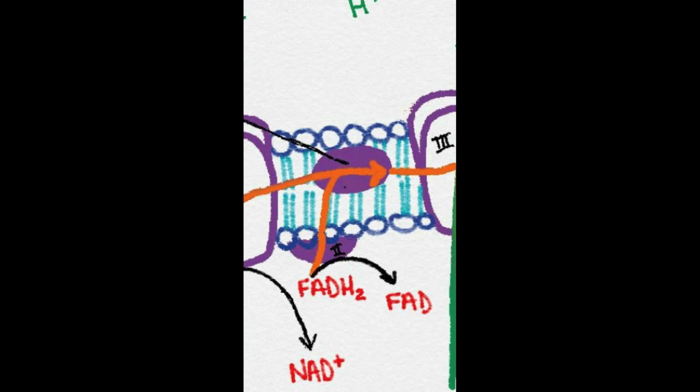The compound connecting the first and second complex to the third is ubiquinone, labeled as Q. The Q molecule is lipid-soluble and freely moves through the hydrophobic core of the membrane. Once it is reduced, ubiquinone delivers its electron to the next complex in the electron transport system. Q receives the electron derived from NADH from complex 1 and the electron derived from FADH2 from complex 2, including